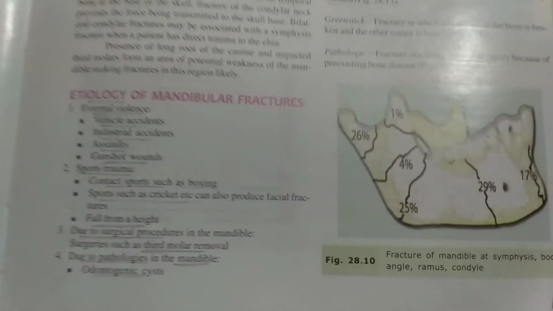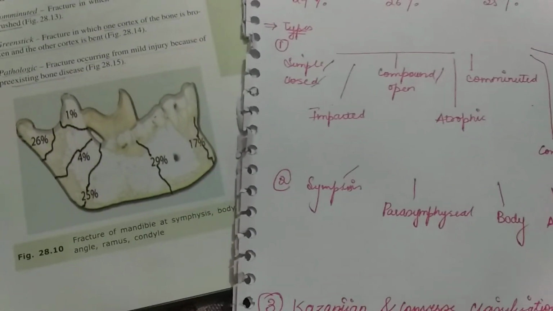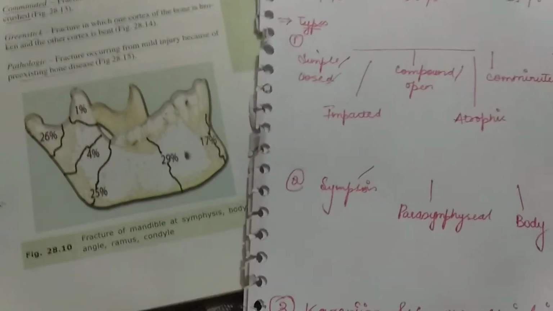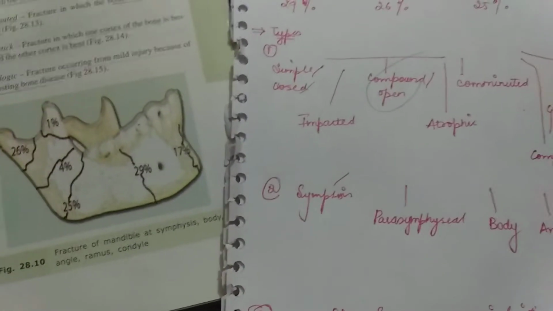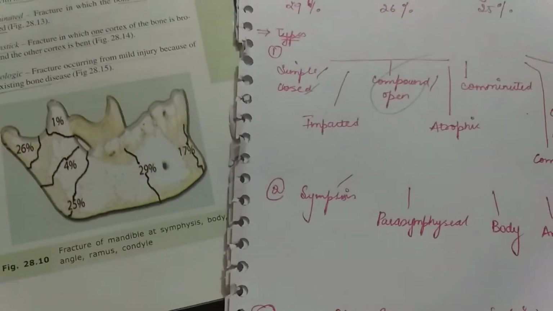Understood? Next is a classification of the mandible fractures. There are various classifications. First one being simple or closed fractures. In these fractures, there is no open wound present to the environment. Only there is a fracture of the bone. Next is the compound or open fracture. In compound or open fracture, there is an open wound. As the name suggests, there is the involvement of some skin or the mucosa.